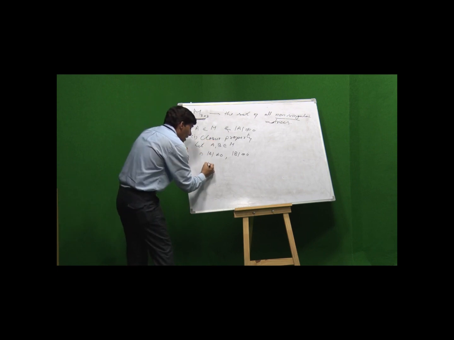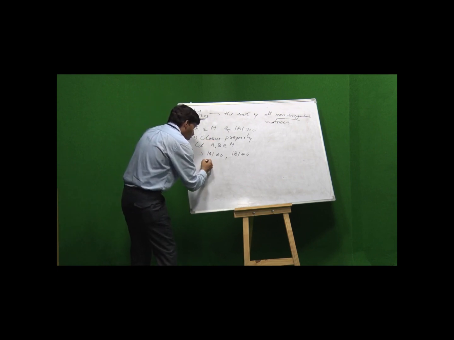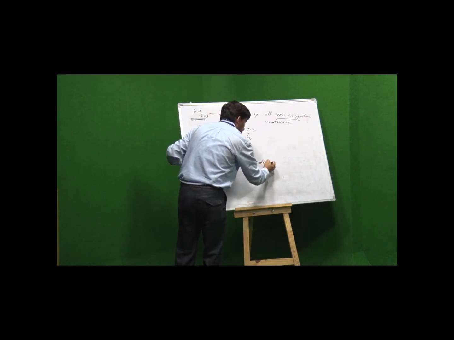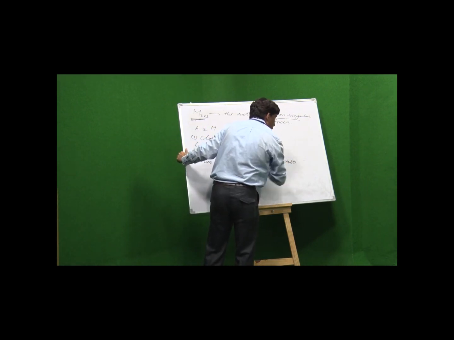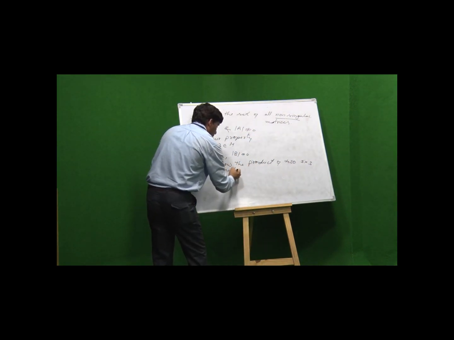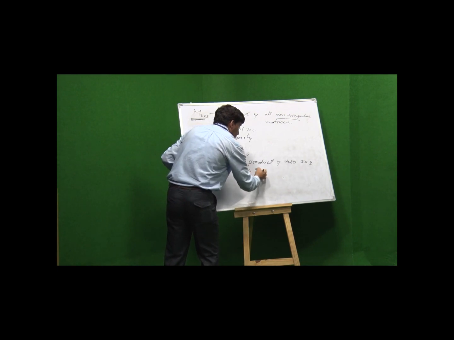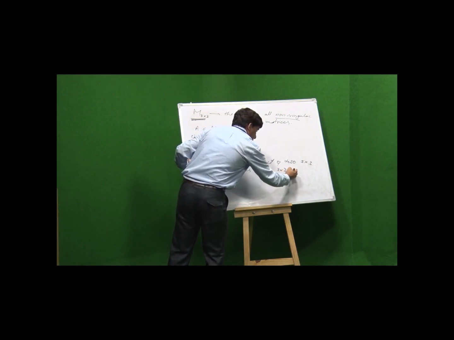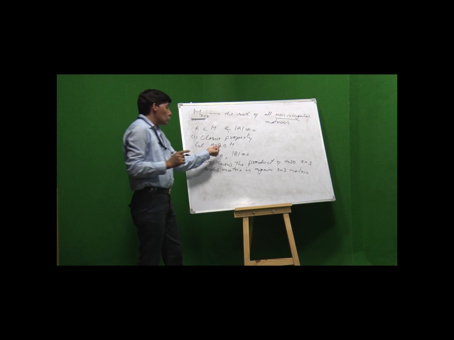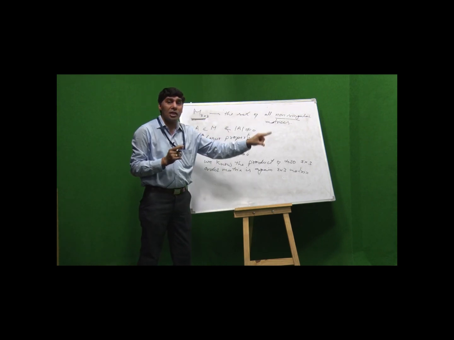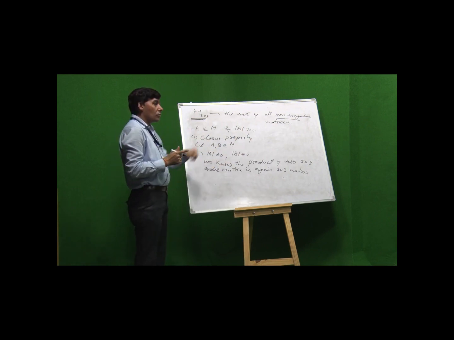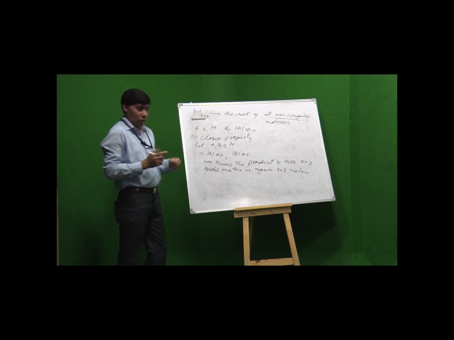Now, A into B. We know the product of two 3 by 3 order matrices is again a 3 by 3 matrix. That means one condition is fulfilled. The product of two 3 by 3 order matrices is again a 3 by 3 matrix. That means A into B is a matrix of order 3 by 3. Now, we show whether A into B is singular or non-singular.